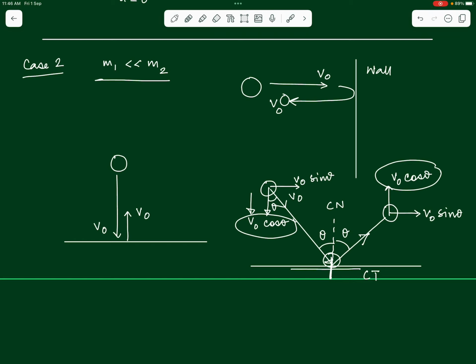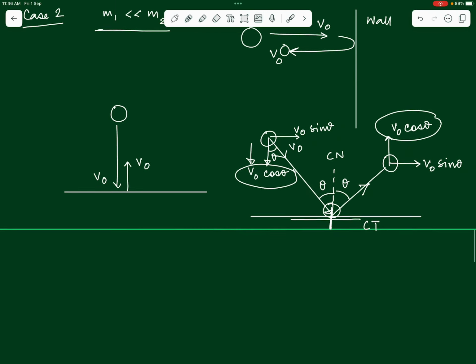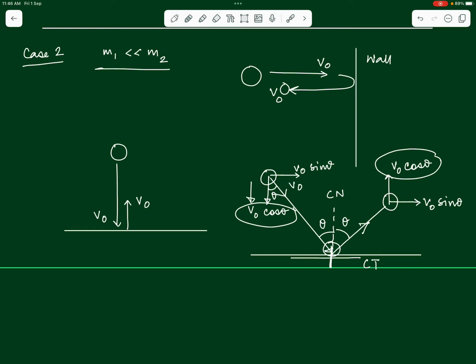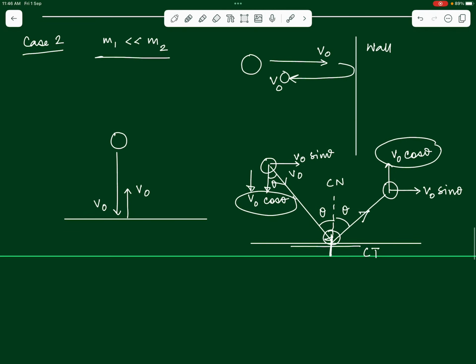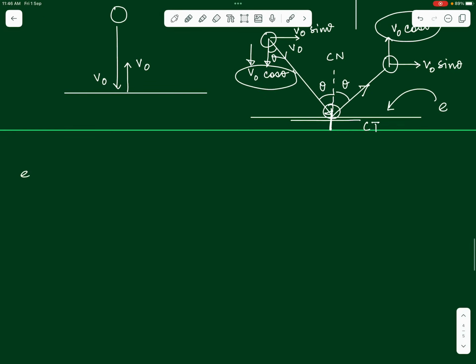Now let us come back to the general cases. This is the case where the collision is perfectly elastic. What if the collision is not a perfectly elastic collision? What if it is a partially elastic collision with a coefficient of restitution E over here at the ground? This we can take up as an example itself.